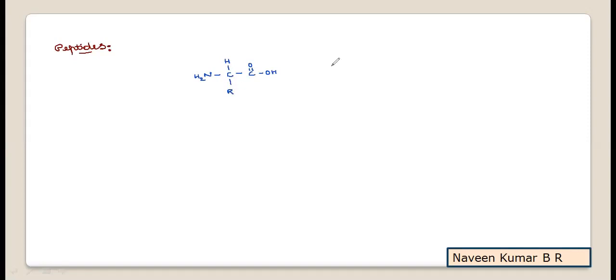Now, what is the significance of writing the NH2 on the left hand side? You will find the right information when you are learning peptide formation. Now another amino acid, NH2 group, I will try to split and write, by showing the bonds to the nitrogen, it is the NH2 group.